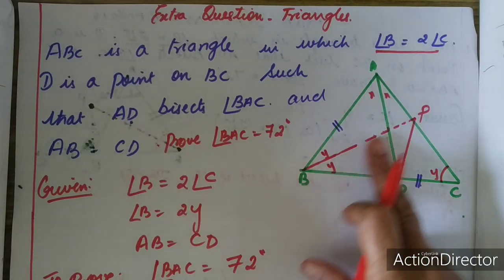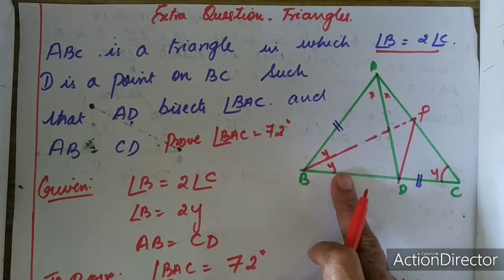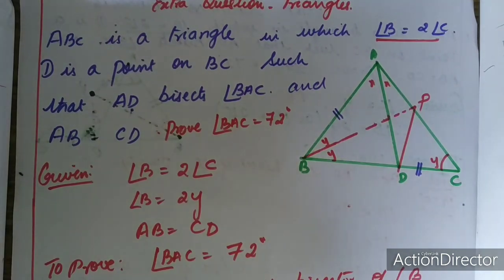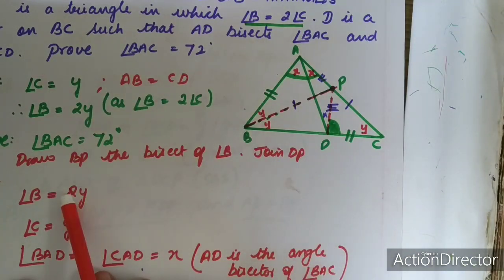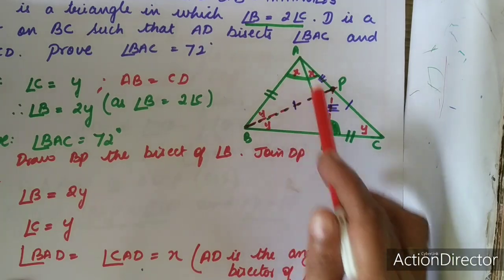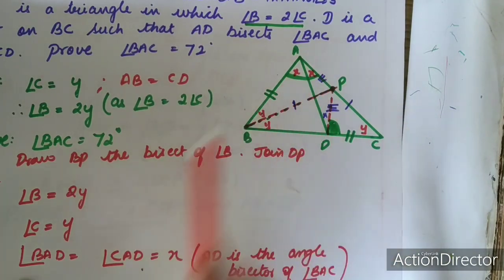So we are going to do a small construction by drawing BP, the angle bisector of angle B. So let us start the proof now. In the proof we can first write angle B is equal to 2Y and angle C is equal to Y, and angle BAD and angle DAC will be equal to X.